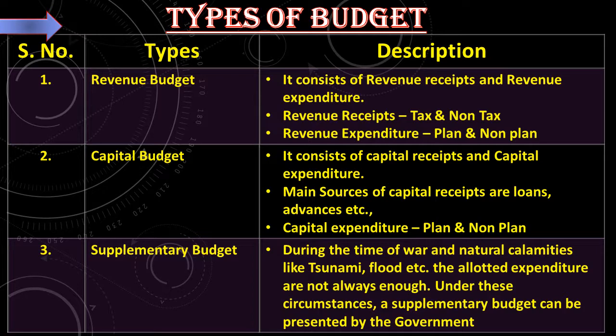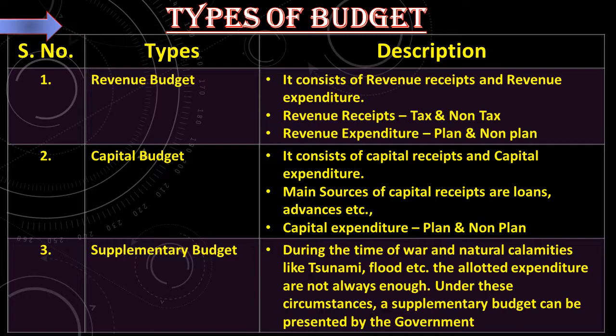And the next type is supplementary budget. See what type of budget it is. During the time of war, emergencies and natural calamities like tsunami, flood, etc., the expenditure allotted in the budget is not always enough. So under these circumstances, a supplementary budget can be presented by the government. An additional budget, one more new budget, can be submitted.